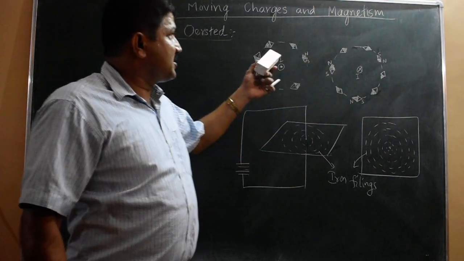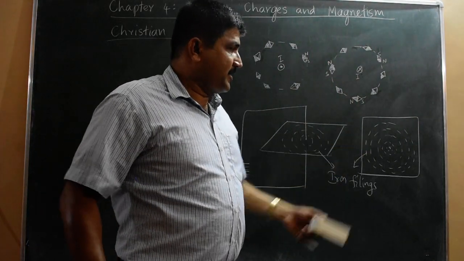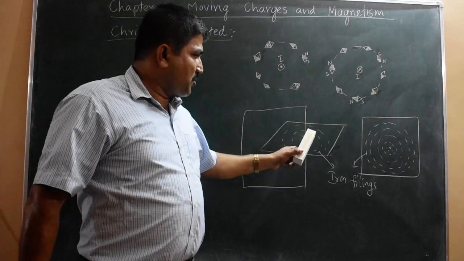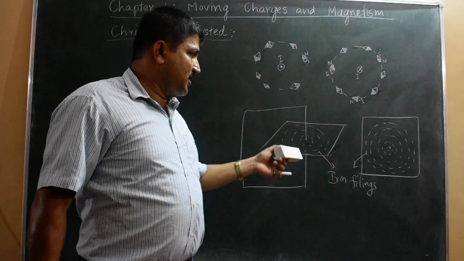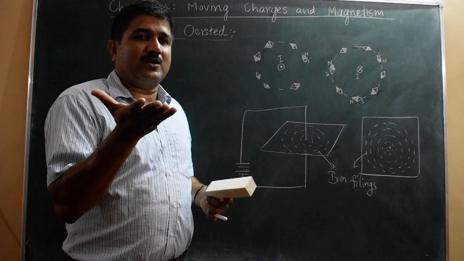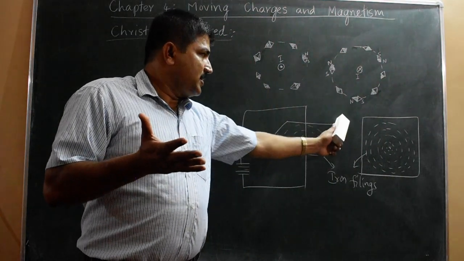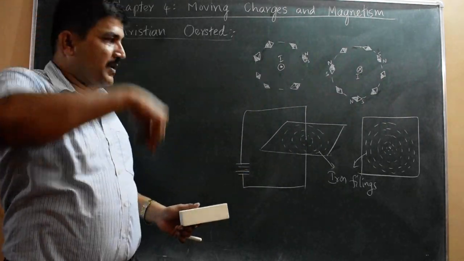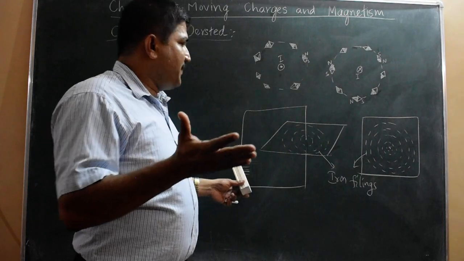So this is the experiment conducted by Oersted, and he conducted another experiment keeping iron filings on a cardboard. He made a small hole at the center of the cardboard and sprinkled some iron filings on the cardboard, randomly distributed. Then he passed a straight conductor carrying current perpendicular to the cardboard and connected to a battery.